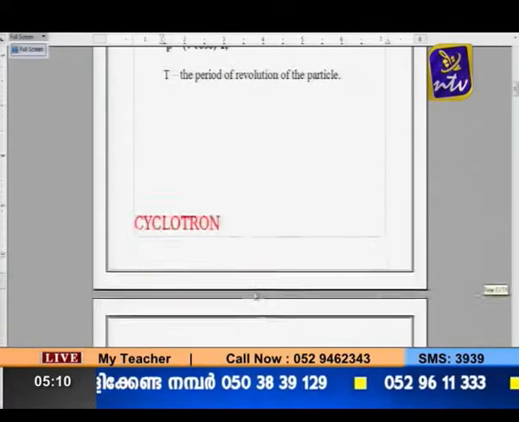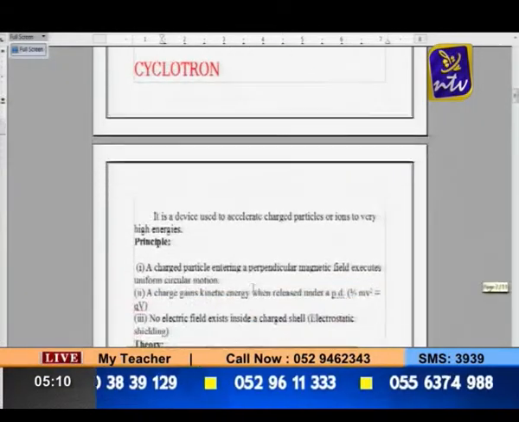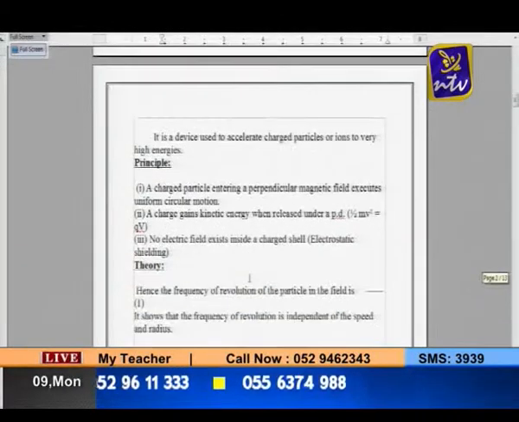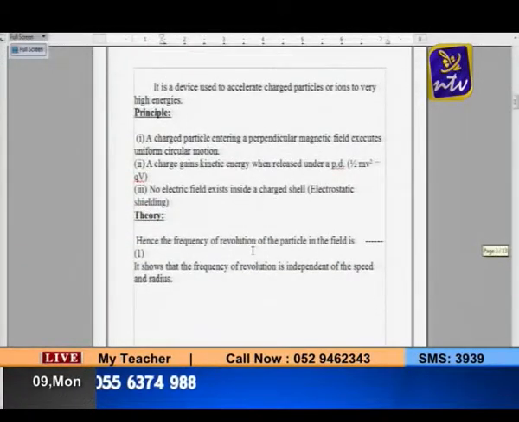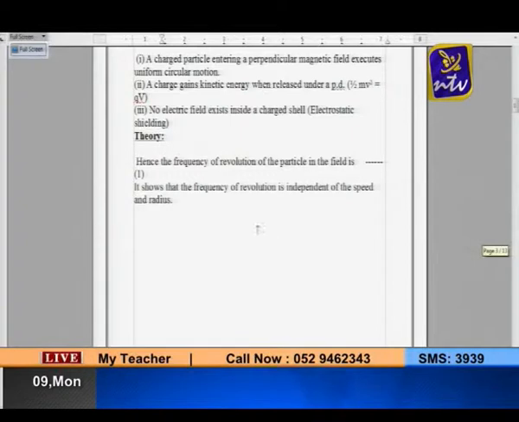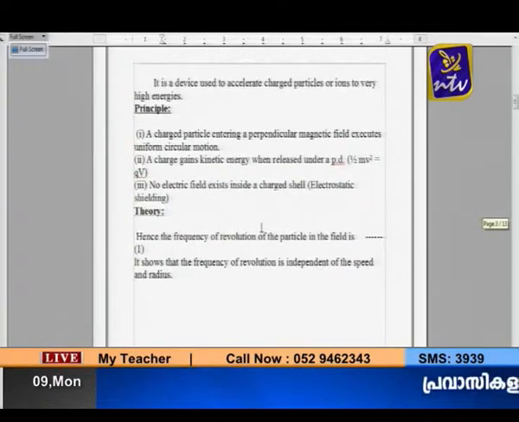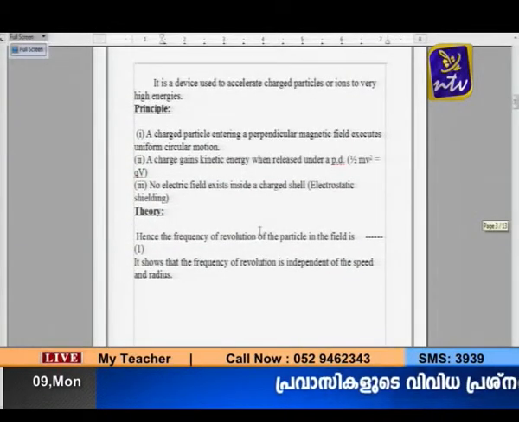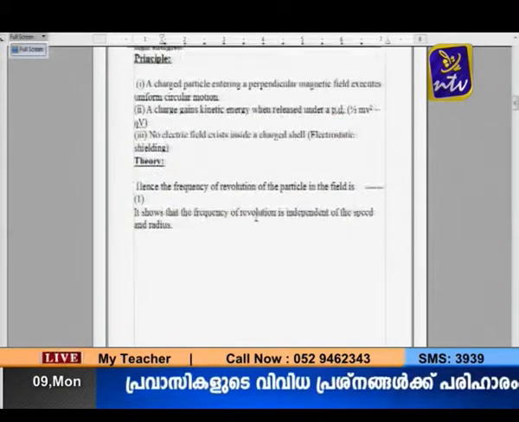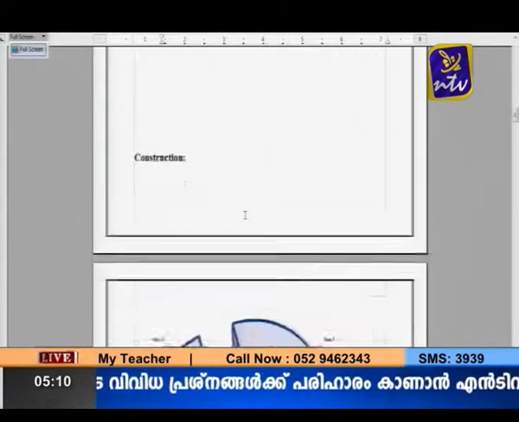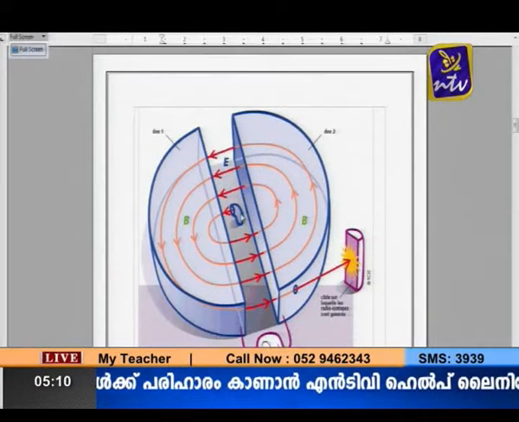Then this is made use of in the cyclotron. Cyclotron is a device used to accelerate charged particles to a high speed. Then there is the principle we have seen, there are 3 points you can write under principle. And this is the picture of a cyclotron, you can clearly see.